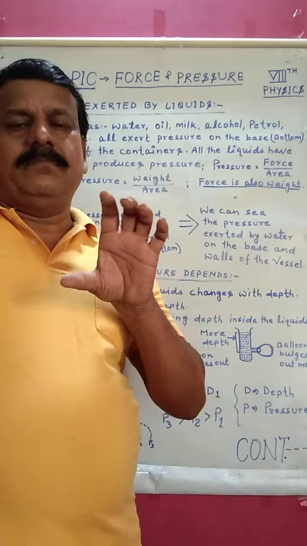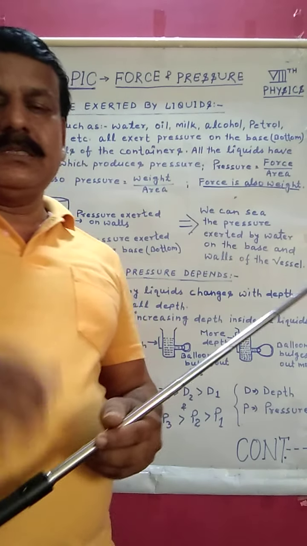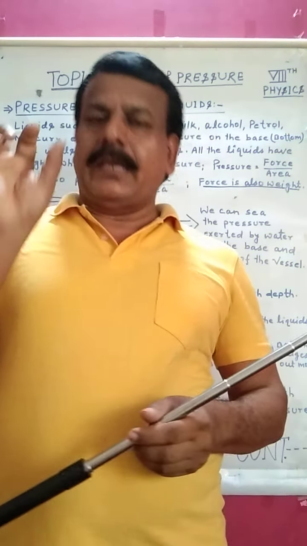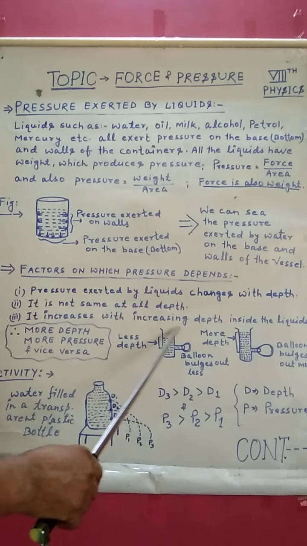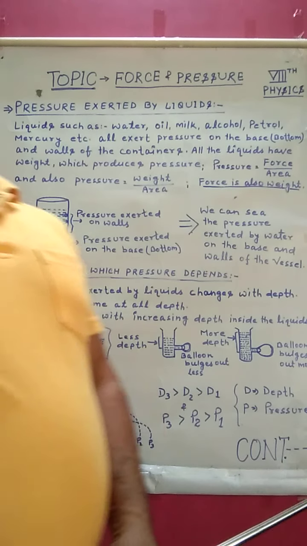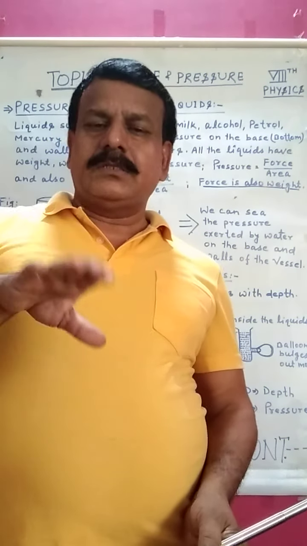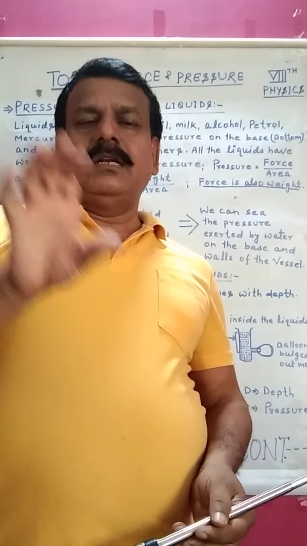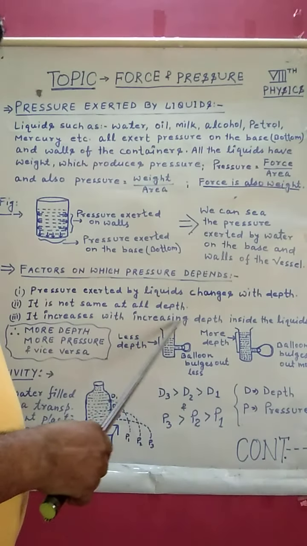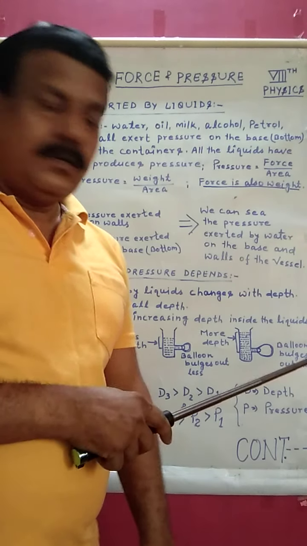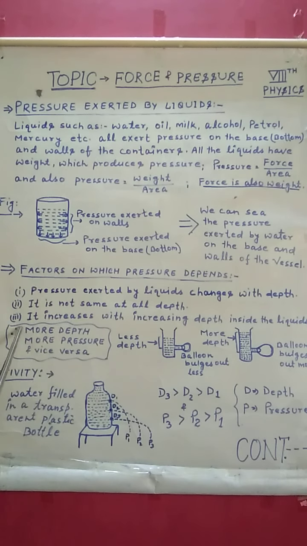Pressure is not the same at all depths, but pressure is equal at the same depth. Third, it increases with increased depth inside the liquid. As you increase the depth, pressure will increase. As you decrease the depth, pressure will decrease. More depth, more pressure, and vice versa.